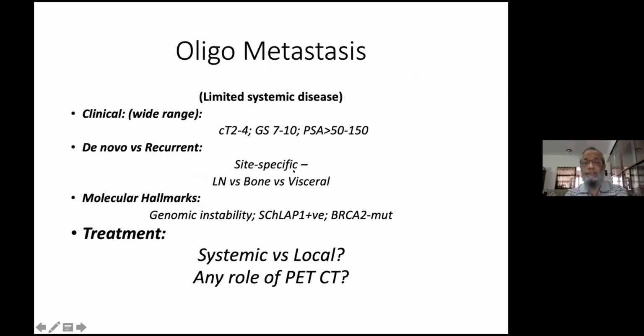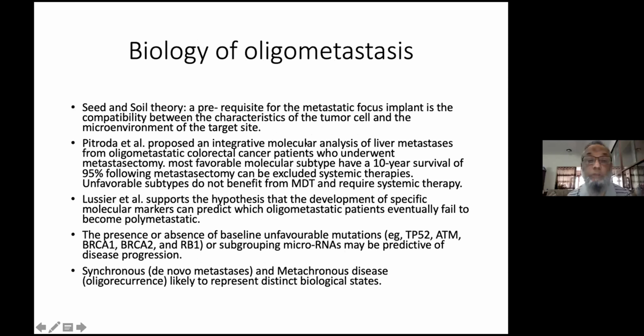So what is the oligometastasis situation? It is a limited systemic disease, and it can be from T2 to T4. Gleason can be 7 to 10, PSA may be 50 to 150. And if it is de novo or recurrent, it could be in lymph node or bone or viscera. And still the work is going on to find out some genomic markers. And the big question is whether we should be treating this patient with systemic treatment or local treatment. And the big question is how to identify this oligometastasis.